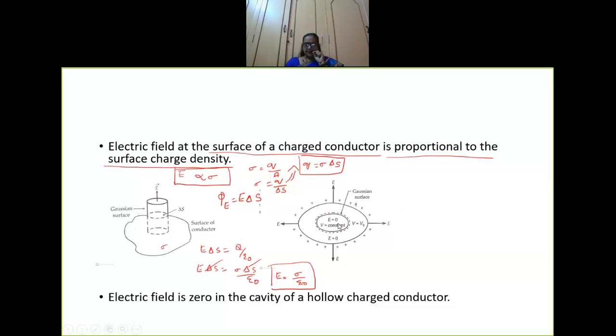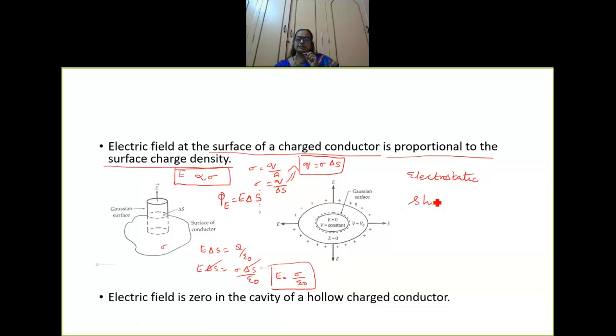So the electric field is zero in the cavity of a hollow charged conductor. Now this is a charged conductor, and inside you consider a cavity. Inside this you have the electric field to be zero. Actually we are going to talk about what is called electrostatic shielding.